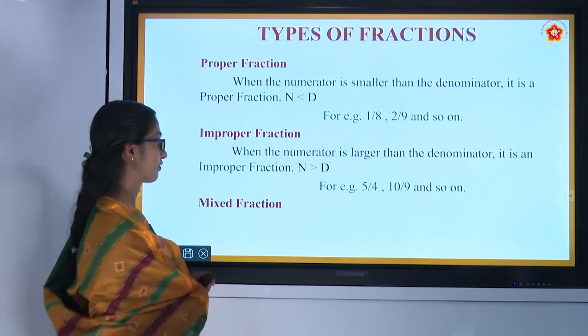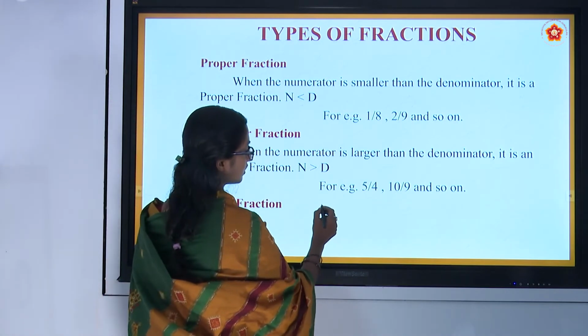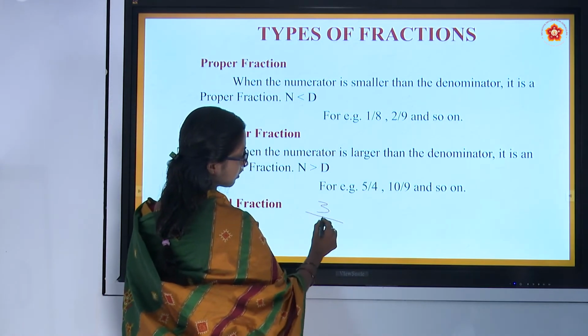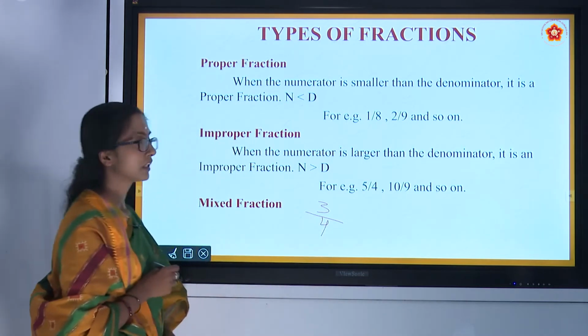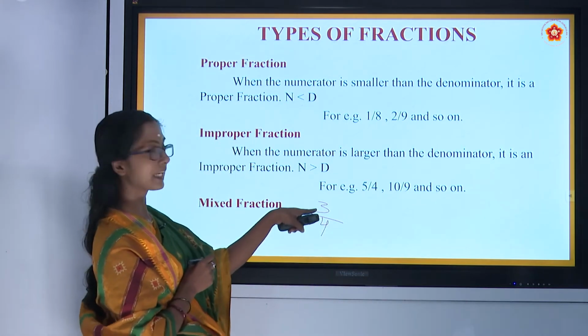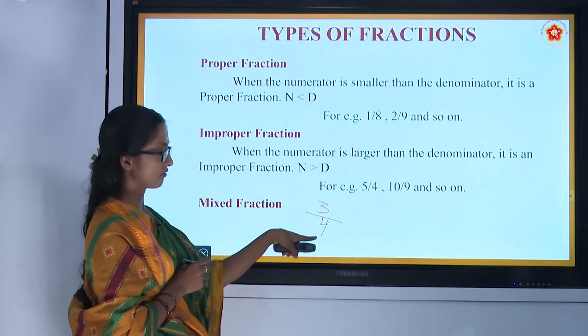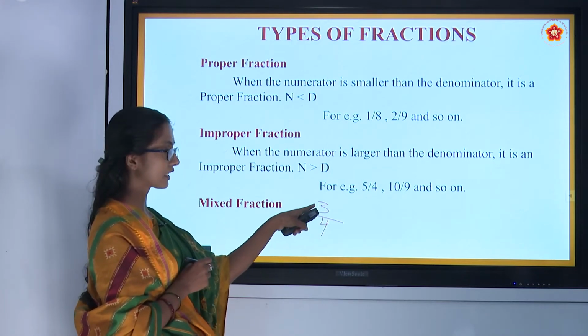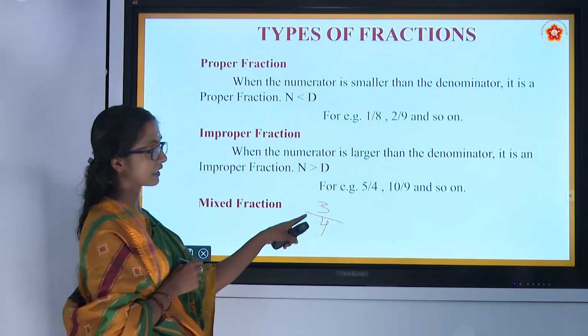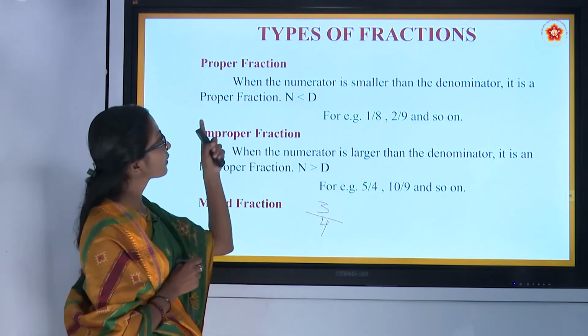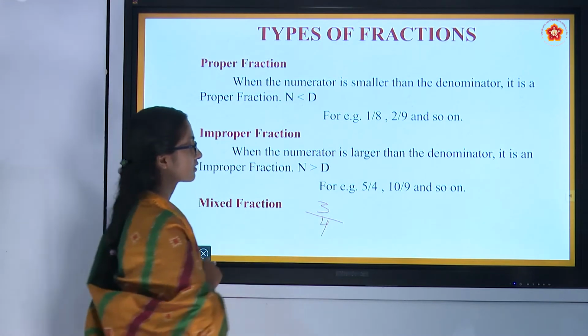What is a mixed fraction? Let me take 3 by 4 as an example. Here in 3 by 4, 3 is lesser than 4. That means the numerator is lesser than the denominator. It is an example of a proper fraction.